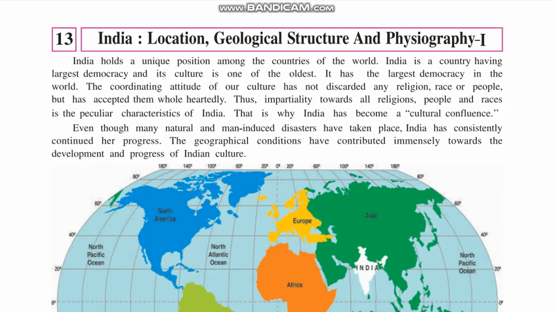Hello children, we are going to start our third chapter of standard ninth. The previous two chapters, the first one was from history, the second one was from civics, and the third one that we are going to start is from geography. The third chapter that we are going to start is chapter number 13. The name of the chapter is India, Location, Geographical Structure and Physiography Part 1.